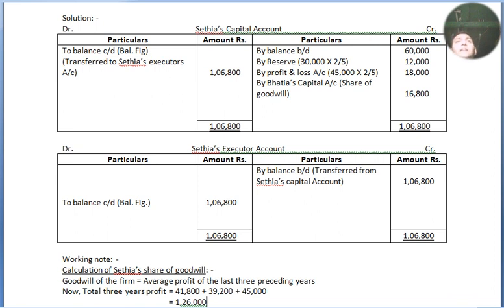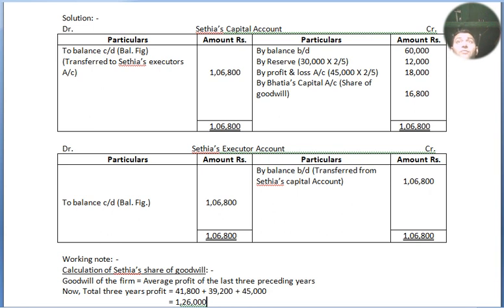So the solution is we have to make a capital account of Sethia. This is a question of death. Debit, credit, particulars, amount. Only Sethia's account we are maintaining. Before, in admission and retirement, there were 3 columns for 3 partners. Now here only Sethia, so we have to make it for only one. By balance brought down 60,000, by reserve fund 30,000 into 2/5, which we got 12,000 in the outer column.